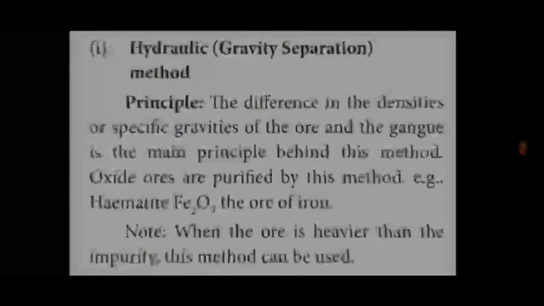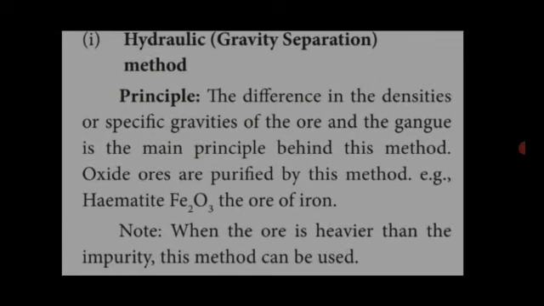Oxide ores are concentrated by the hydraulic or gravity separation method. Example, hematite formula Fe2O3. What is the principle mainly used? Difference in the densities. Because of the difference in density of the ore and gangue particles, the gangue particles are removed.